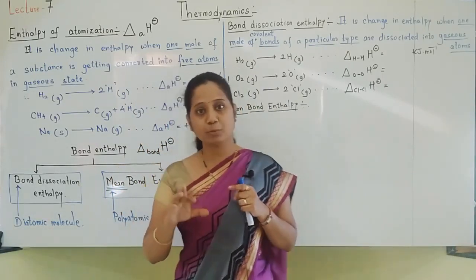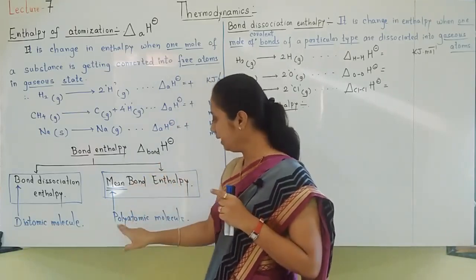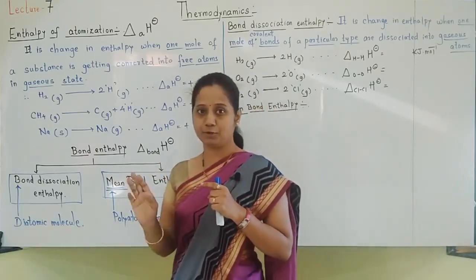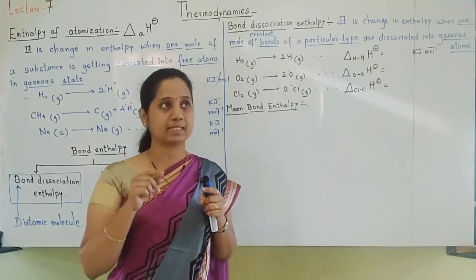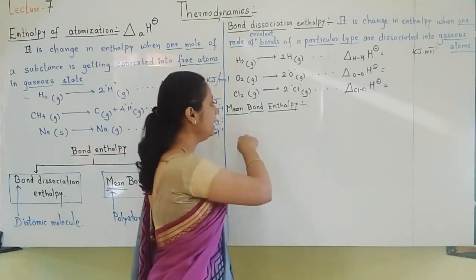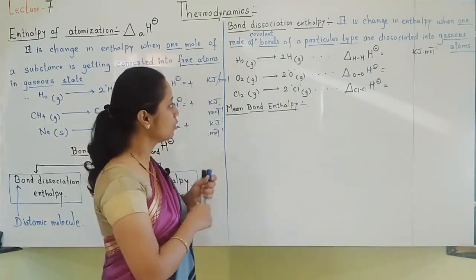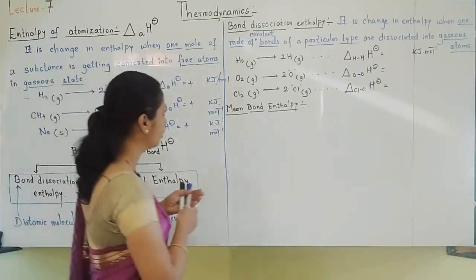So when should mean be calculated? Mean means average. When is it calculated? When it is polyatomic molecules. Okay, poly means many. More than 2 atoms will be present. Such a molecule is called a polyatomic molecule. So mean is calculated for such molecules. So this term, remember, is applicable for polyatomic molecules.